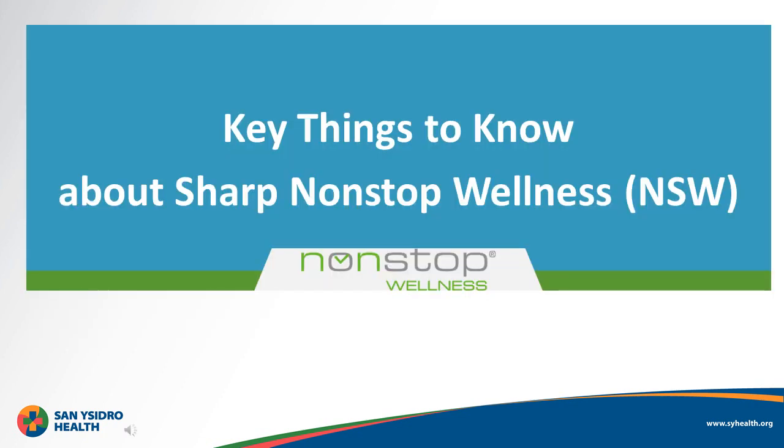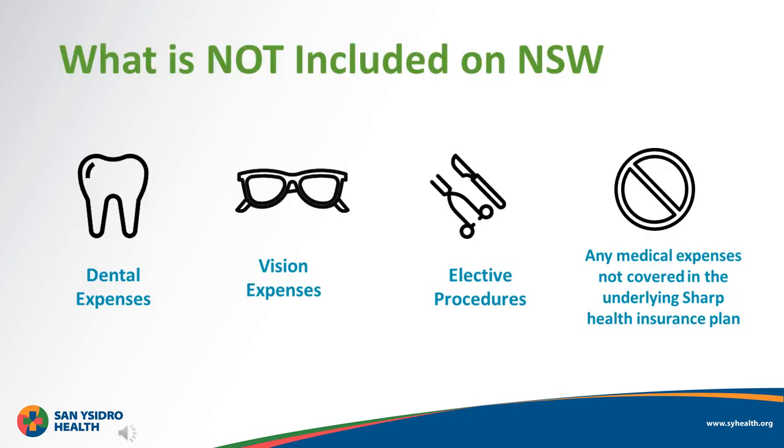Now, let's dive into some key things to know about Sharp Nonstop Wellness. Let's take a quick moment to review what is not included in the Nonstop Wellness Plan. While you do have dental and vision coverage, it is separate from Sharp Nonstop Wellness. In other words, you cannot use the Nonstop Visa card to pay for dental or vision expenses, nor can you submit claims for those costs. Additionally, the Sharp Nonstop Wellness Plan does not cover any elective procedures, or really anything that is not covered in your underlying Sharp medical plan. Please refer to the summary of benefits for authorized services.